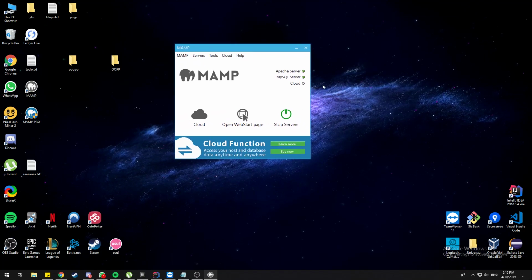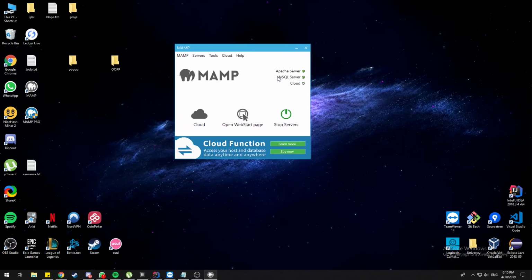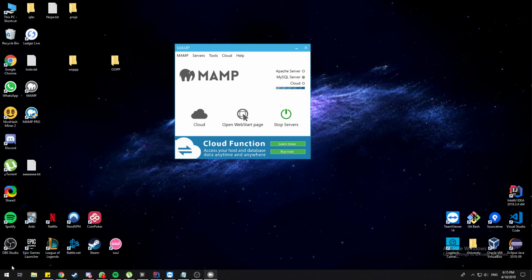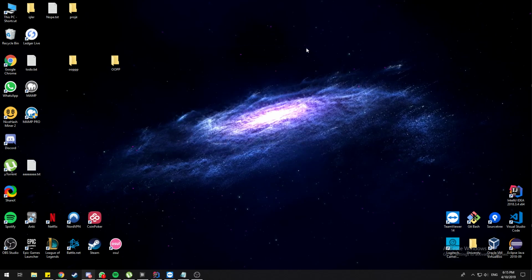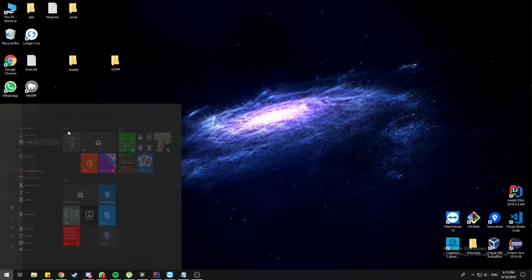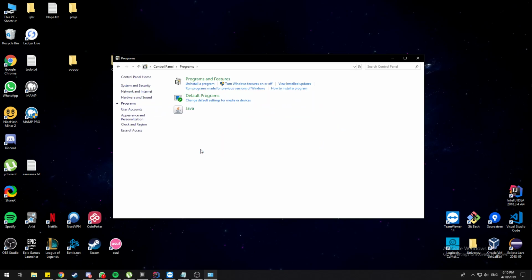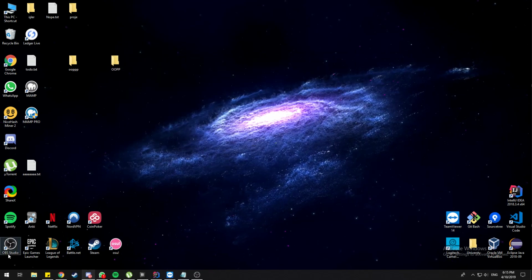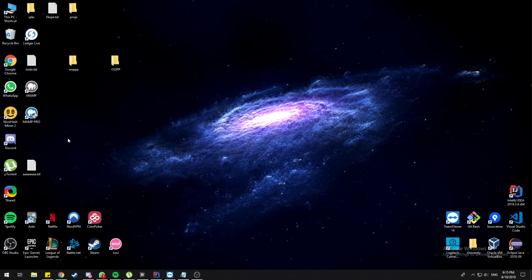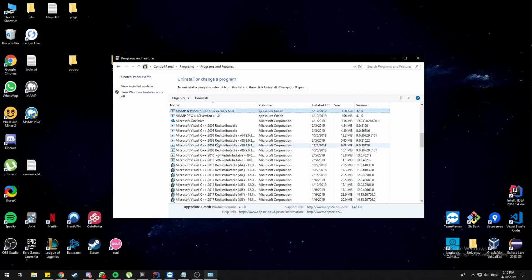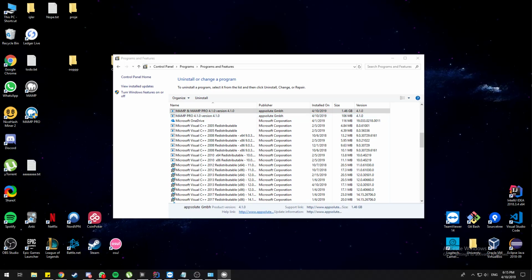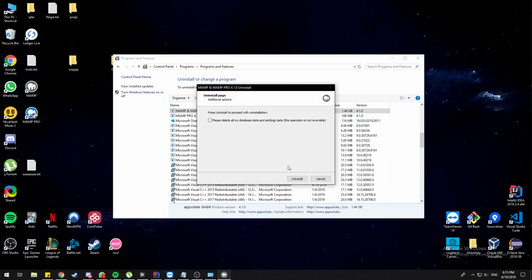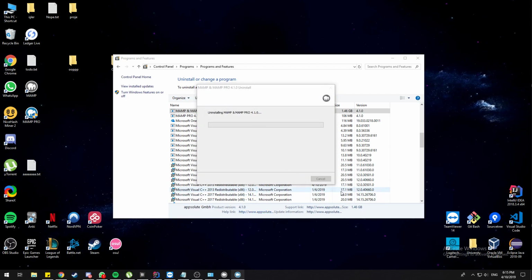Sometimes this Mamp doesn't work. Like, you see the app cache server is green, but this is not green. When you see that, there's a proper way to get rid of it, but this is easier. Uninstall the program, Mamp. Uninstall. You just basically say please delete all my data too.